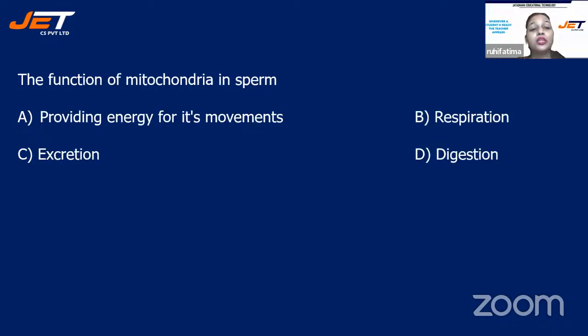Next question. The function of mitochondria in sperm. Your options are option A, providing energy for its movements, option B, respiration, option C, excretion, and option D, digestion. So what is the function of mitochondria in sperms, children? Very easy question. Quickly answer in the chat box. Time is running, children. Not more than 30 seconds you can take.